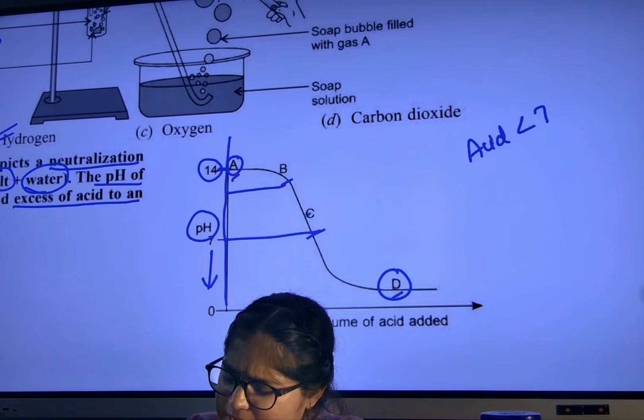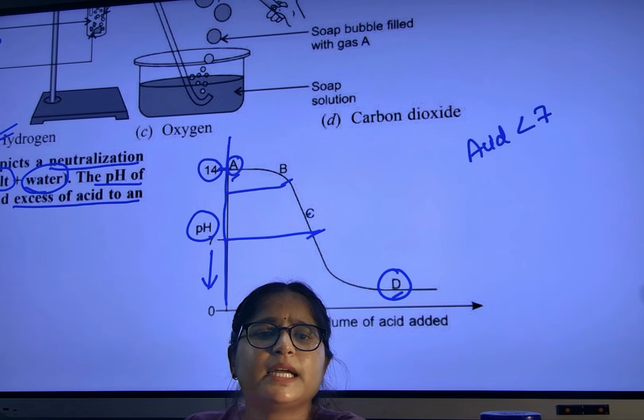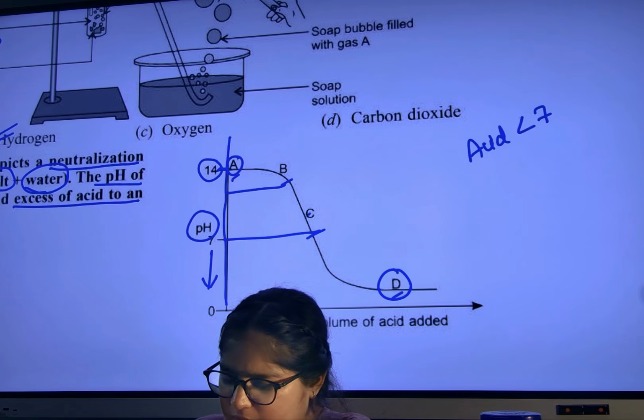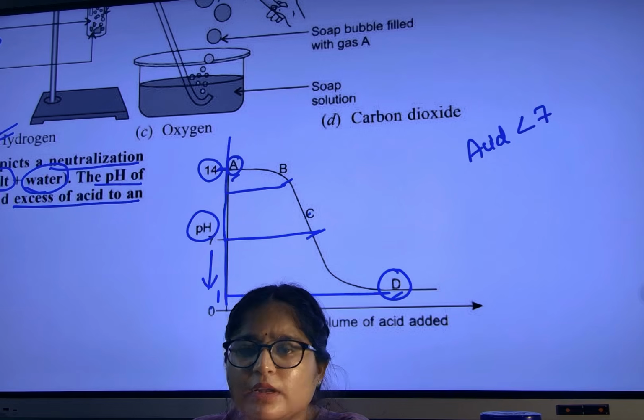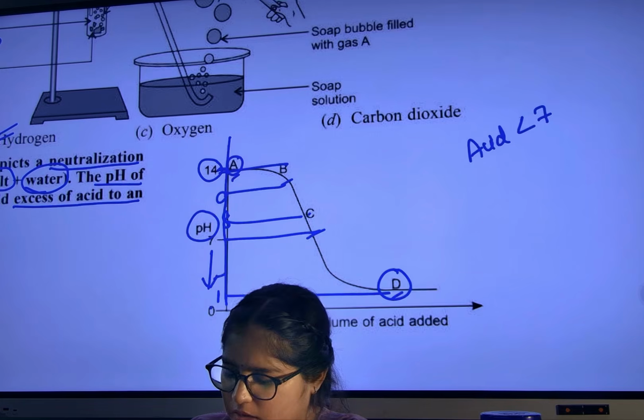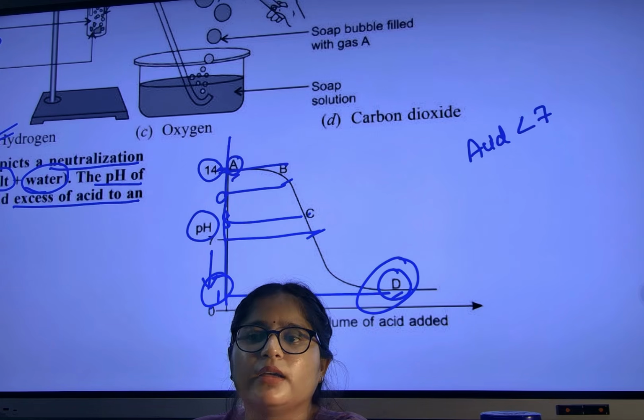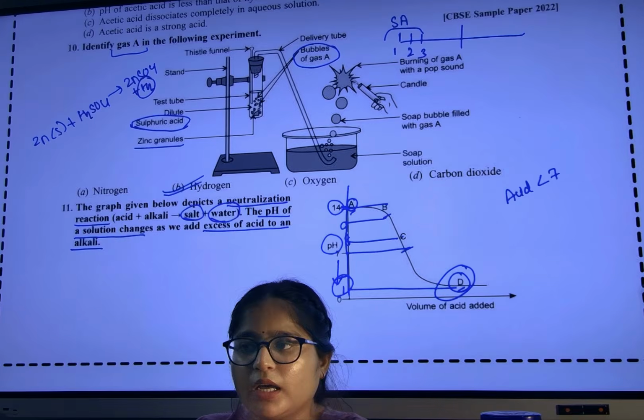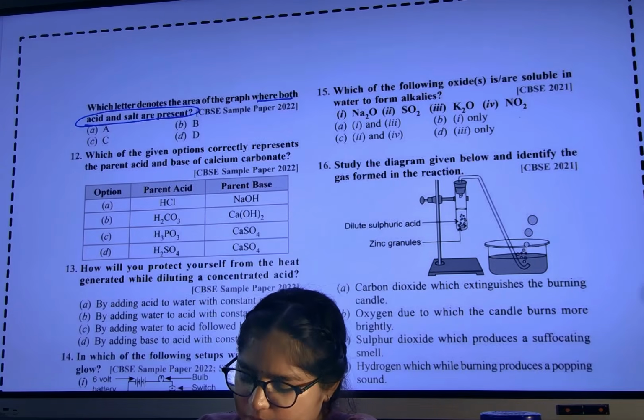Acid means pH less than 7. A, B, C, D. Where is pH less than 7? See here, it is 0. Maybe it will be 1. When you are going up, it is 8, then 9, and up to 14. Where is low pH? Here. Low pH is at D. So what will be the answer? D. Are you able to understand? Clear or not? Like that you have to see the graph.